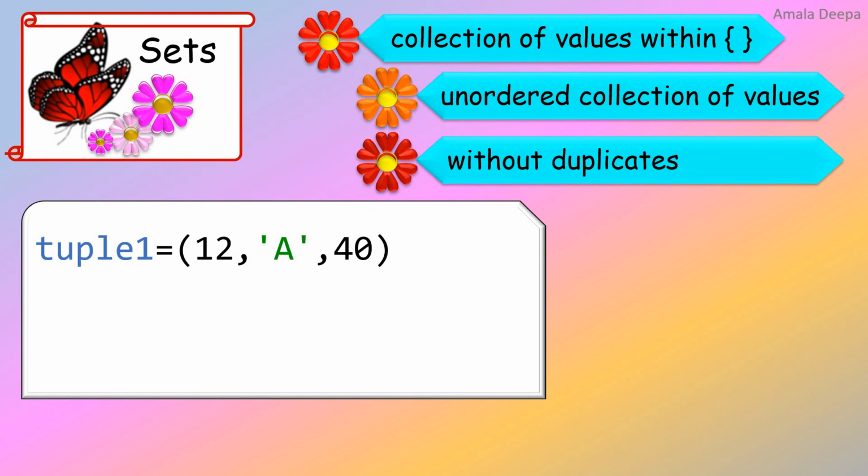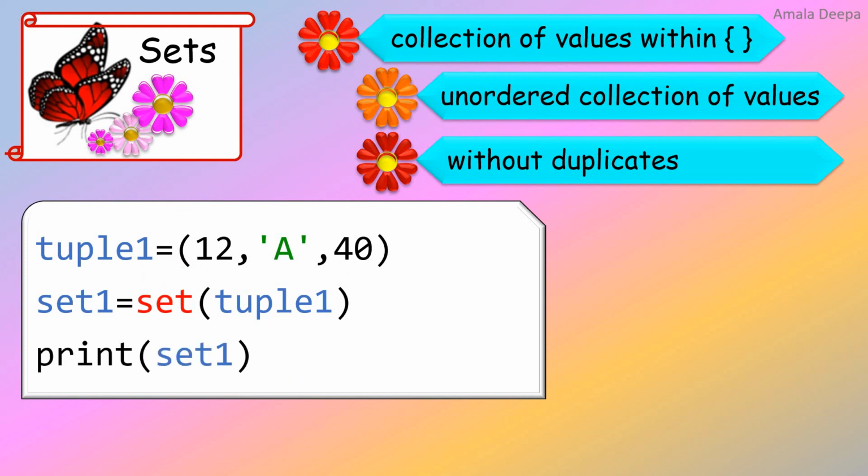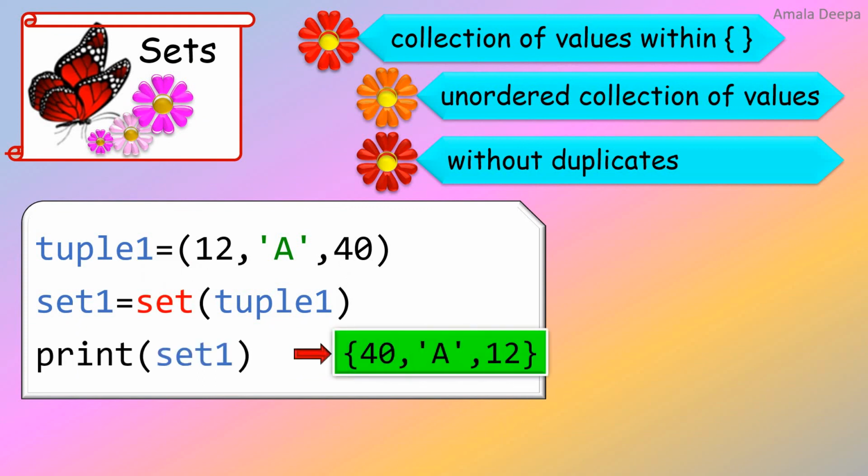Here I have a tuple 1. Even a tuple I can convert into a set by using the set function. Set1 is equal to, you take the tuple on the right hand side, tuple 1 is my tuple, and place it within the set function. Now when I print set1, I have converted the tuple into a set. You can see the elements 40, A and 12 are now within curly brackets separated by comma.